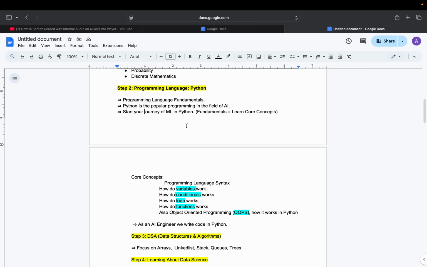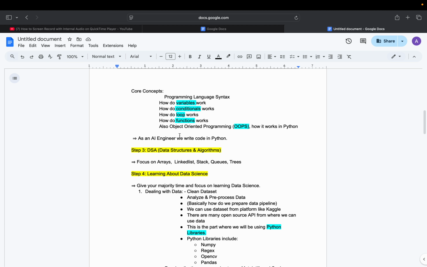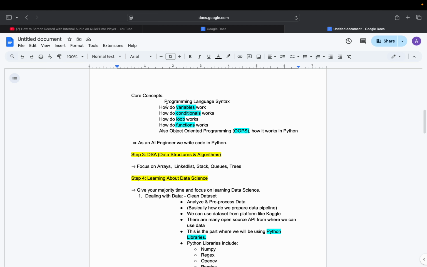So you need to know the fundamentals. Fundamentals means learning the core concepts. Core concepts means programming language syntax. All right, so what is the programming language syntax? You need to know it. Then how do variables work, what are variables in Python and how do they work, you need to know that. Then how do conditionals work, you also need to know that. These are conditionals, loops, functions, and the main one is object oriented programming, OOP, you also need to know that. That is the main core concept of Python. As an AI engineer, you need to know how to write code in Python and understand what the code tells you.